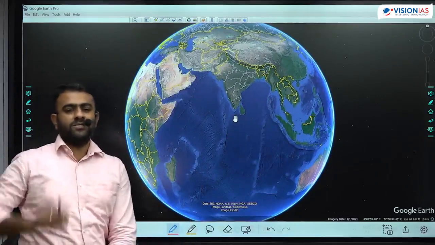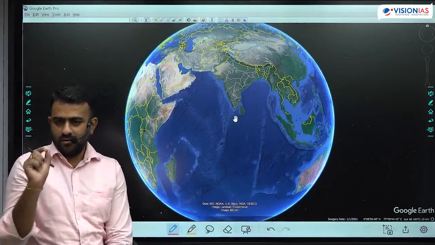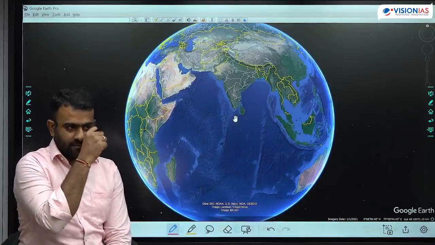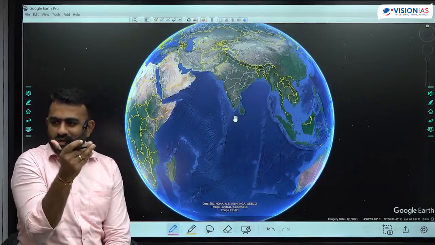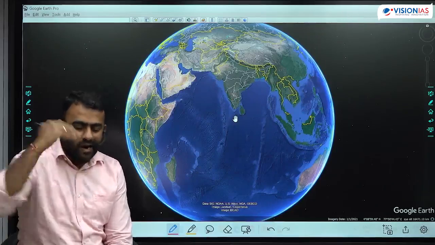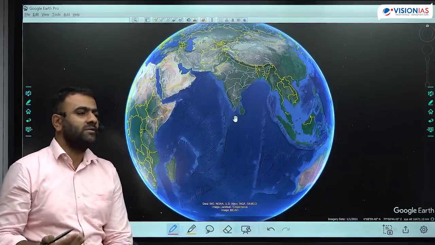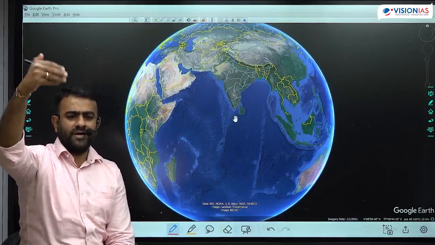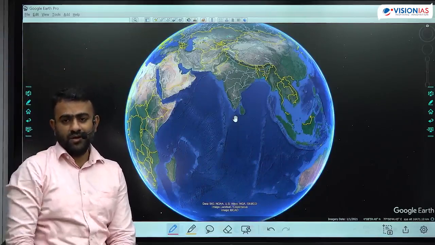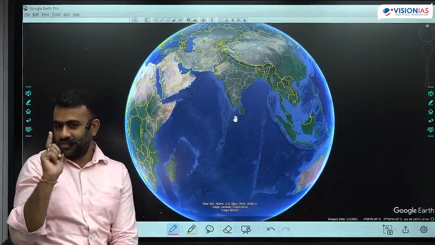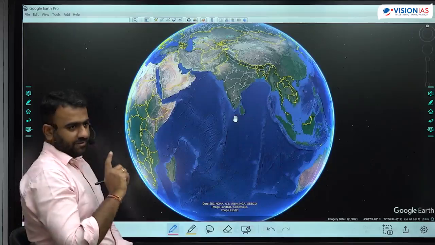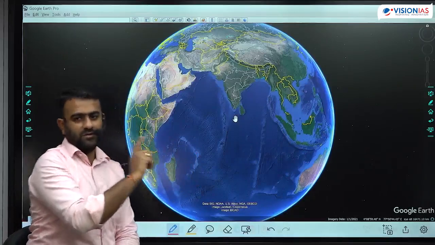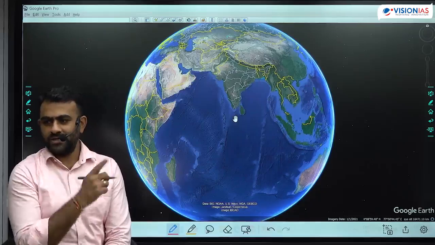Okay, so you experience overhead sun in a particular latitude only for one day, because the sun's position will not remain the same. आज का overhead sun कहाँ पर हो सकता है? एक particular latitude होगा. Next day next latitude, next day next latitude, ऐसे change होते जाएगा. Because 90-degree sunlight always changes from equator to Tropic of Cancer, Cancer to equator, equator to Capricorn, and then back to equator. That is continuously shifting.